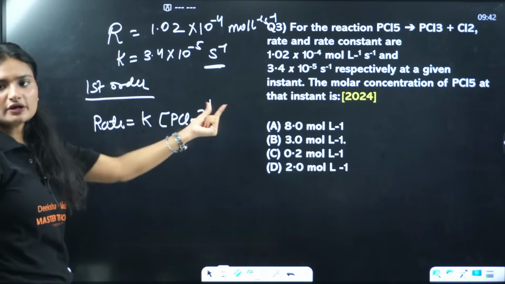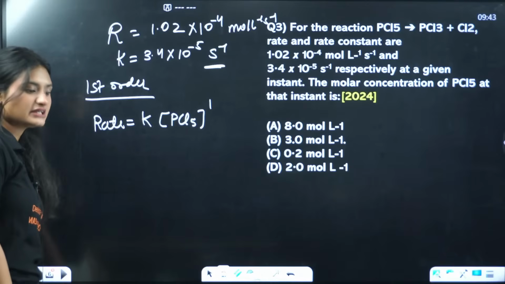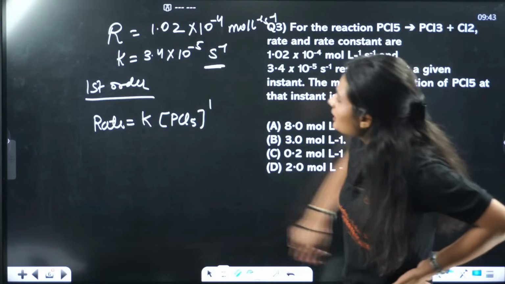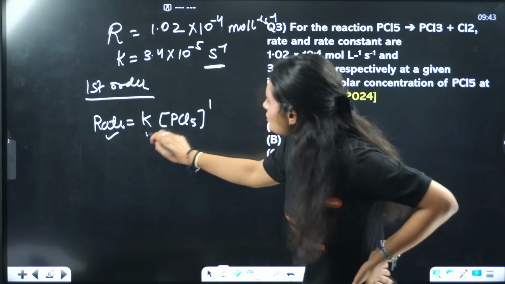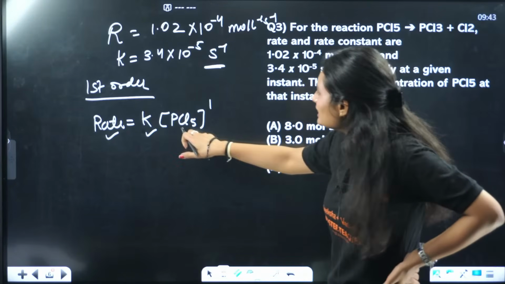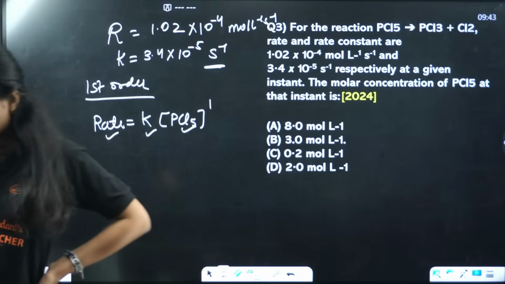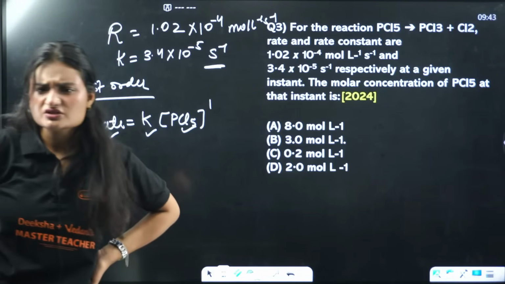Why? Because the order of the reaction is 1. Okay. Now here, what do we know? Rate is known to us. K is also known to us, right? We need to find the PCl5 concentration. What do we need to find? We need to find the PCl5 concentration.